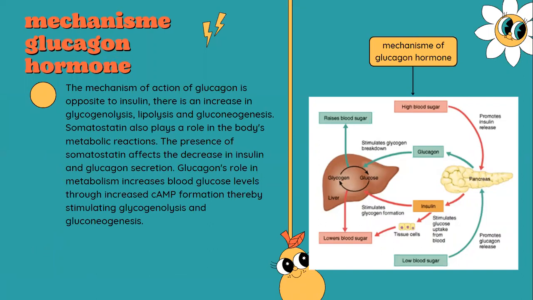Next one is the mechanism of action of the hormone glucagon. The mechanism of action of glucagon is opposite to insulin. There is an increase in glycogenolysis, lipolysis, and gluconeogenesis. Somatostatin also plays a role in the body's metabolic reaction. The presence of somatostatin affects the decrease in insulin and glucagon secretion. Glucagon's role in metabolism increases blood glucose level through increased cAMP formation, thereby stimulating glycogenolysis and gluconeogenesis.